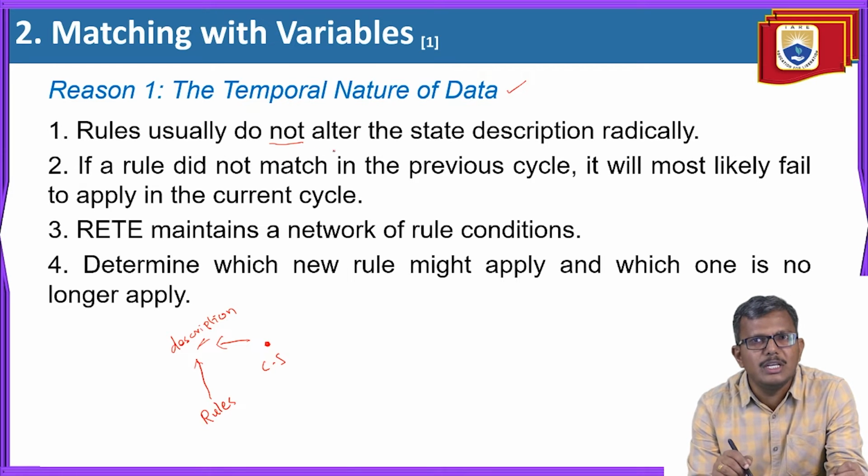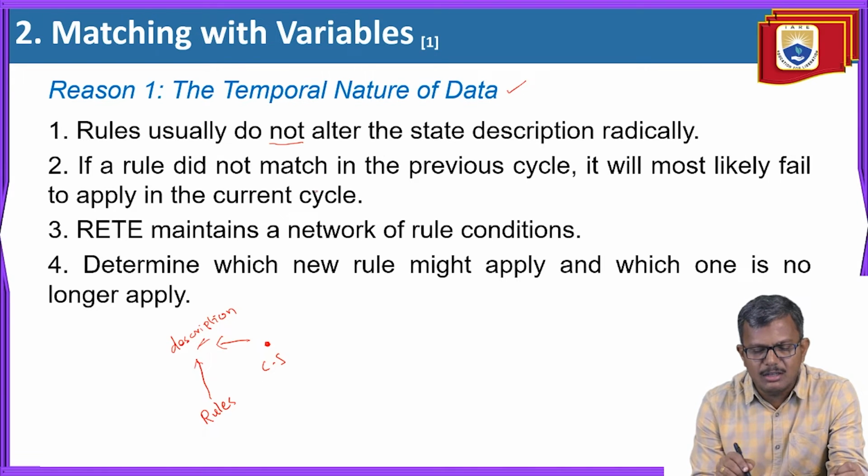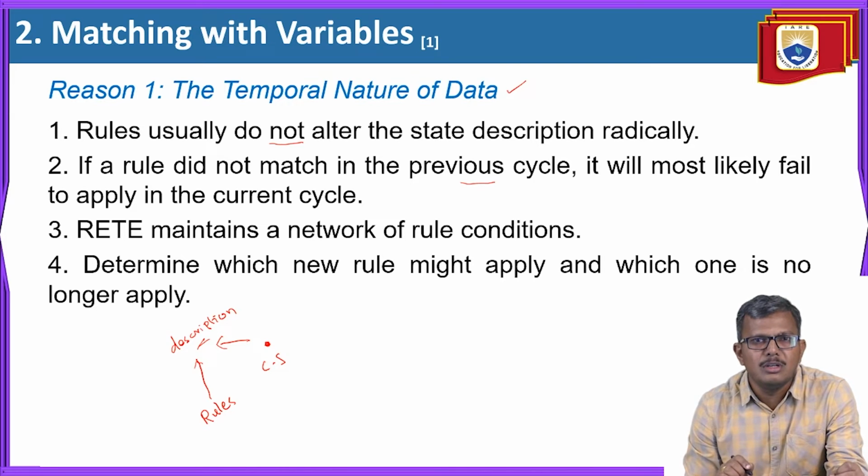Okay, so rules usually do not alter the state descriptions radically. If a rule did not match in the previous cycle, this is also very important. If any of the rules did not match in the previous cycle, then you can simply omit it. You can ignore it. For example, think that you have 3 rules. You come to know that the second rule is not applicable in the previous state. Then in the next state also, no need to worry about rule number 2. Simply you can ignore it.